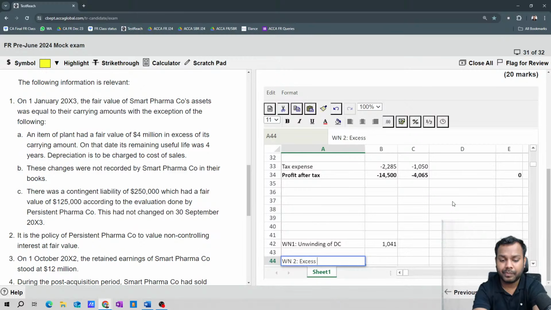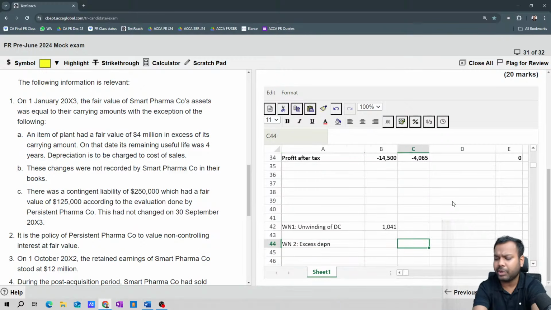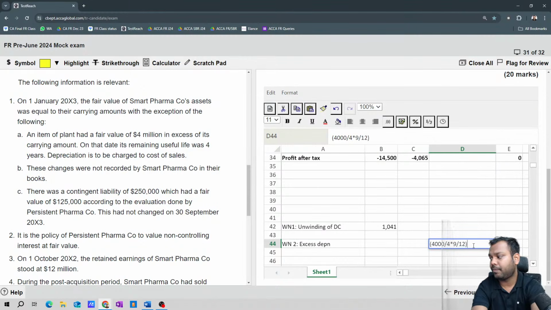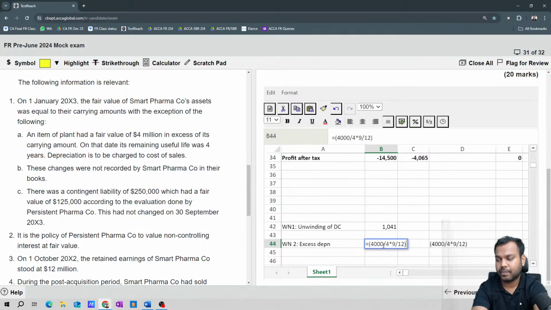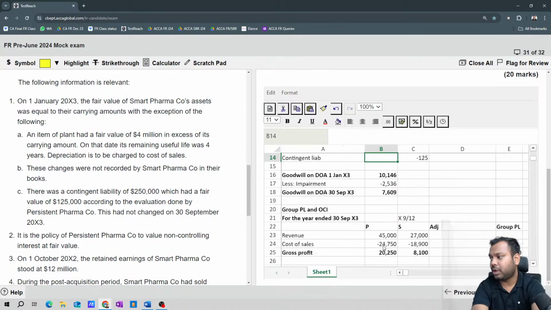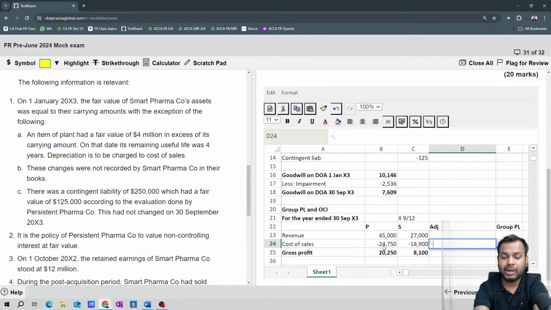Excess depreciation will be equal to how much? What is the fair value adjustment? 4,000. Okay, now what is the life? 4 years. So this is the excess depreciation per year, but we have to charge it for 9 months, so into 9 by 12. What is the amount? It is 750. I will have to add, so I will write here minus 750, excess depreciation. Okay, now first is done.